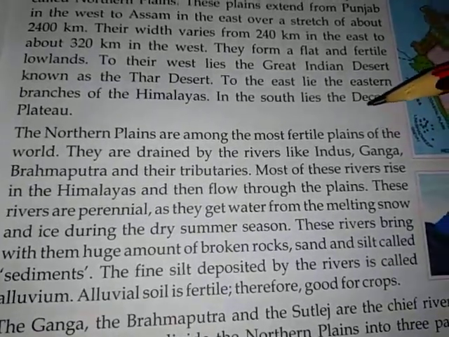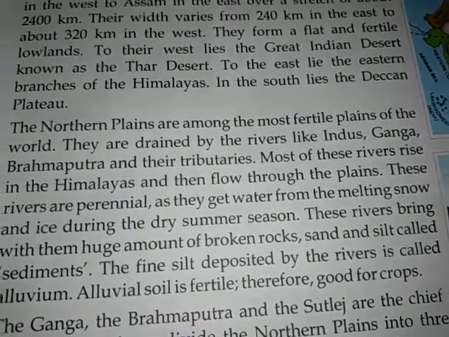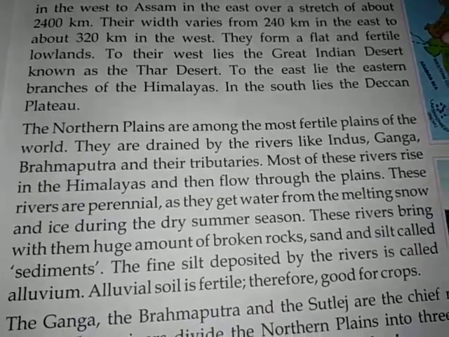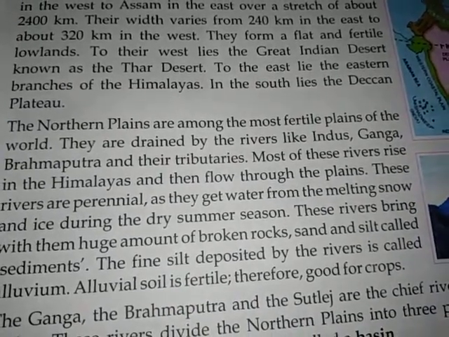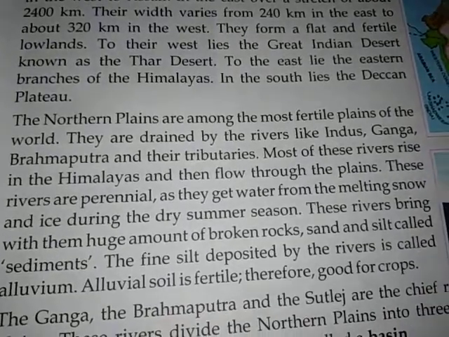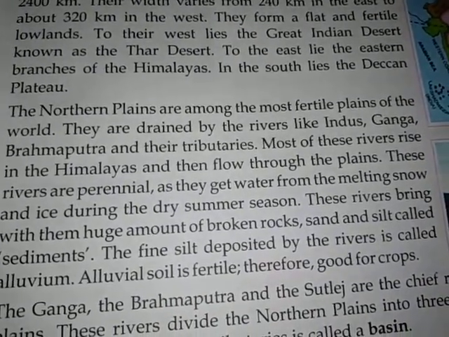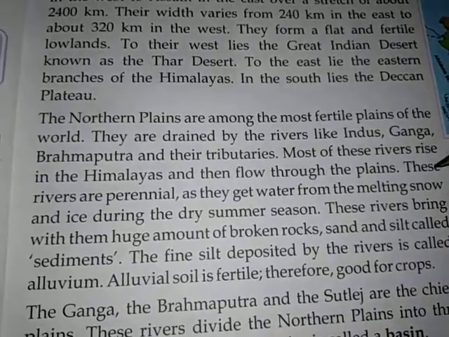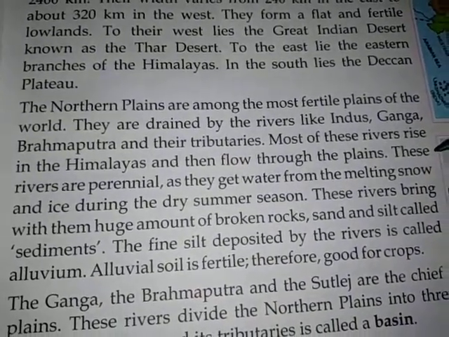The northern plains are among the most fertile plains of the world. They are drained by the rivers like Indus, Ganga, Brahmaputra, and its tributaries. Most of these rivers rise in the Himalayas and then flow through the plains.